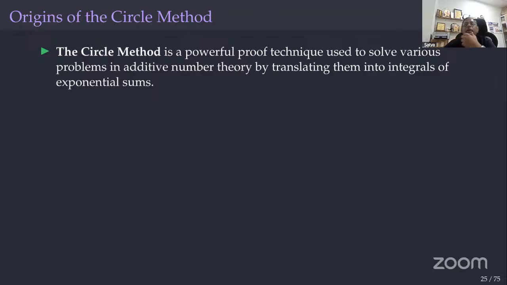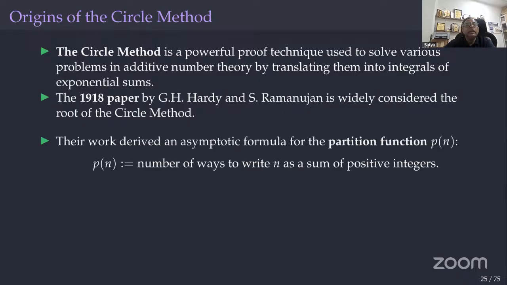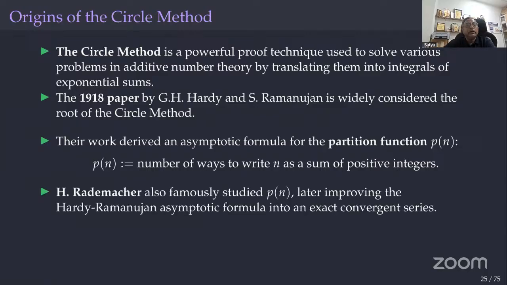The circle method is a powerful technique used to solve various problems in additive number theory by translating them into integrals of exponential sums. In the 1918 paper that I told you about earlier, they considered the root of the circle method. Their work derived an asymptotic formula for the partition function, right? Later Rademacher famously studied p of n.